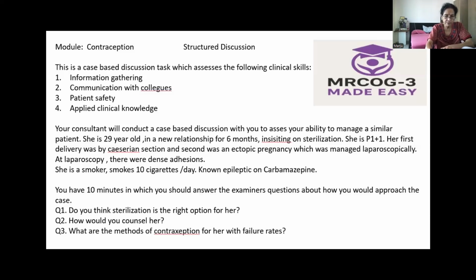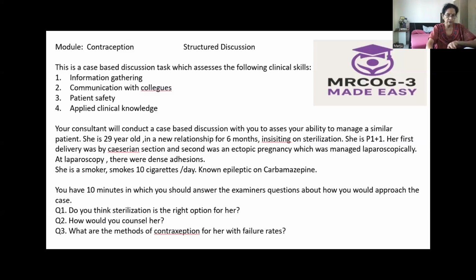And I will also explain to her that even in spite of this method, there is a chance of failure, less than 1 in 100 pregnancies. There can be pregnancy in spite of the contraceptive device. Coming to the action, it will prevent fertilization and implantation, and it can have side effects like heavier periods or pain during dysmenorrhea. Complications include perforation during the procedure, infection, expulsion, and ectopic pregnancy. So these are the risks and benefits which I will explain to her.